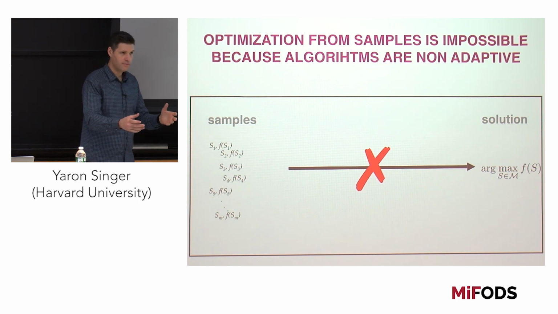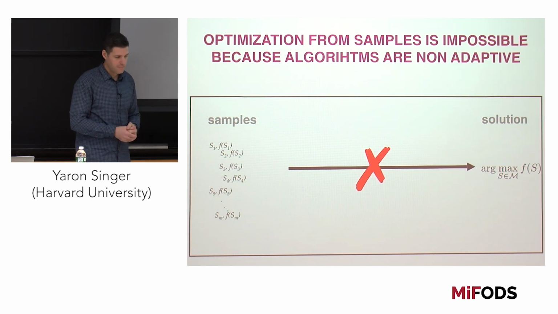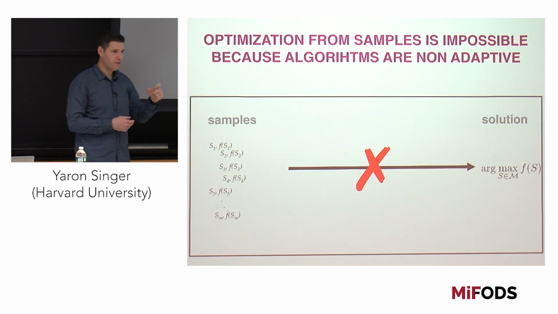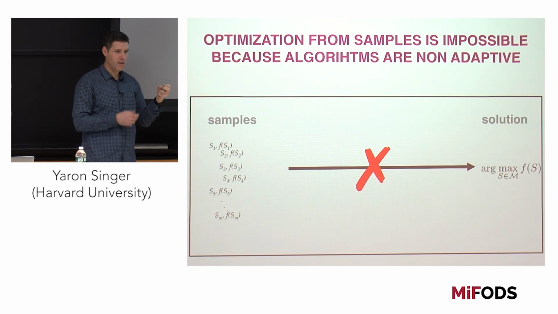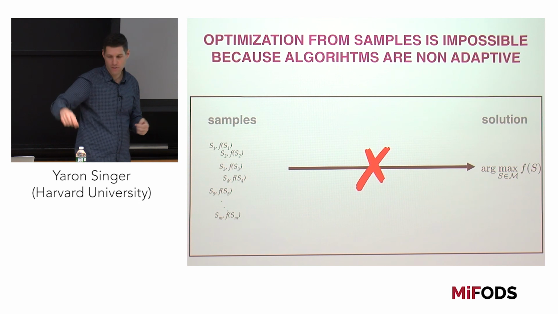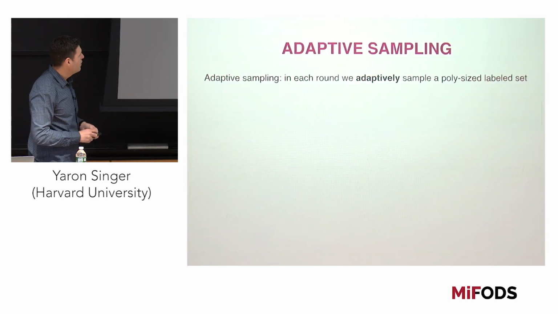And good luck. Normally when we have optimization algorithms, they query a certain point, and after they query that point, they ask for a different point, and they adaptively come up with some solution until they arrive at a solution to the problem.